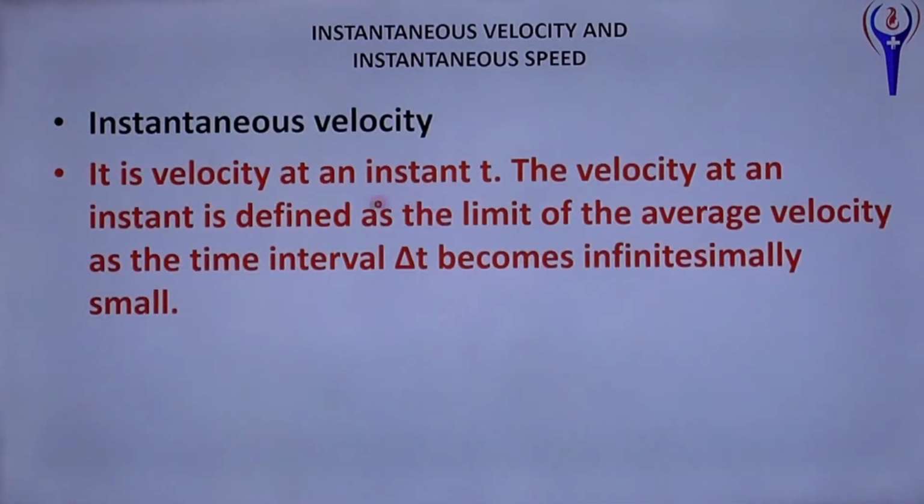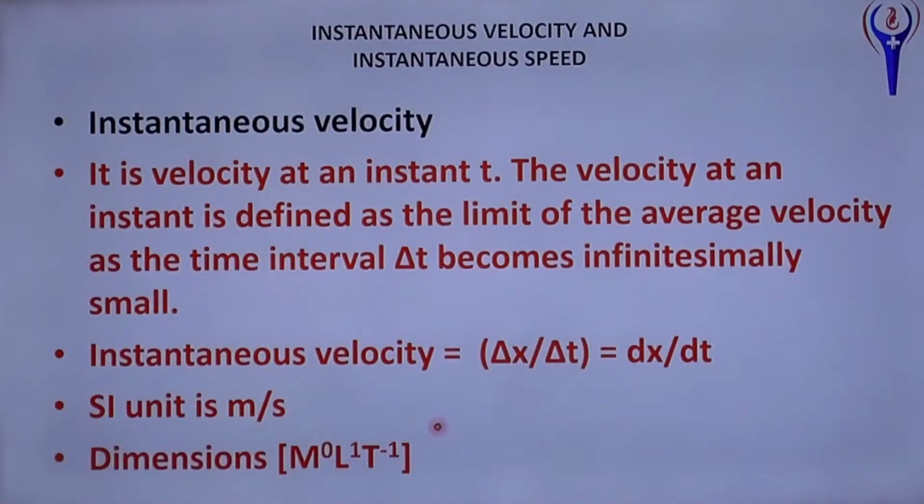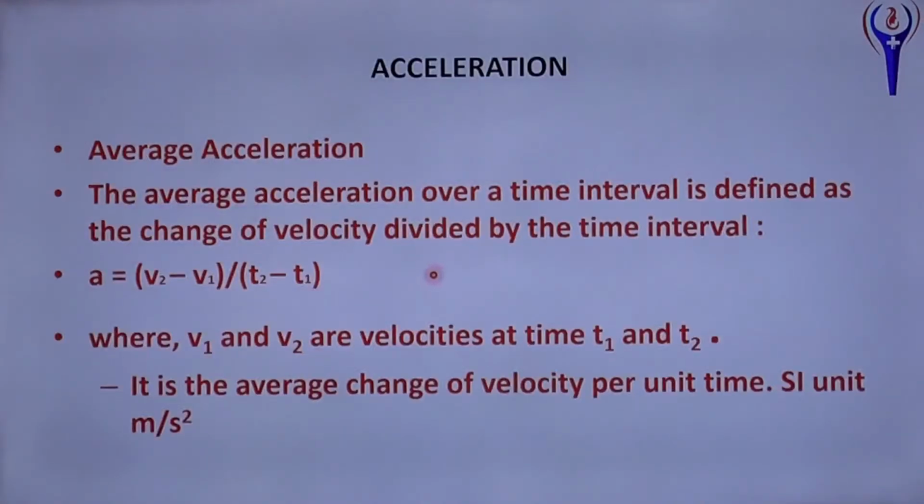Instantaneous velocity is the velocity at a given instant of time, defined as the limit of the average velocity as the time interval delta t becomes infinitesimally small. Instantaneous velocity is delta x by delta t, or dx by dt. SI unit is meter per second. Dimension same as average velocity, LT^-1. Instantaneous speed, or speed, is the magnitude of velocity. Unit meter per second. Dimension LT^-1.